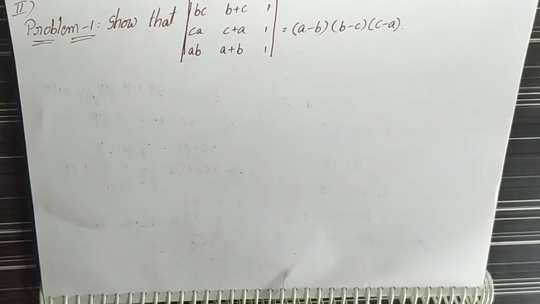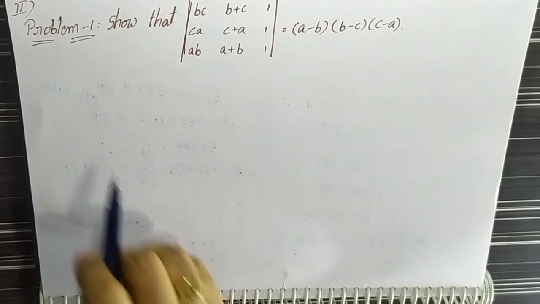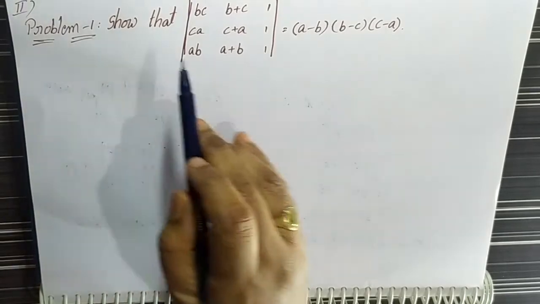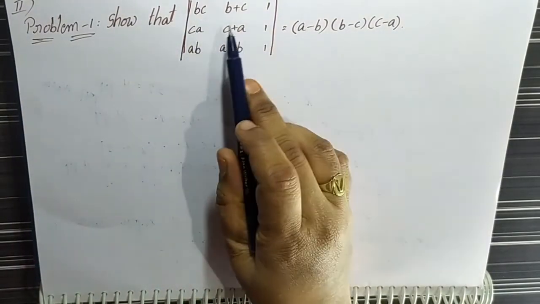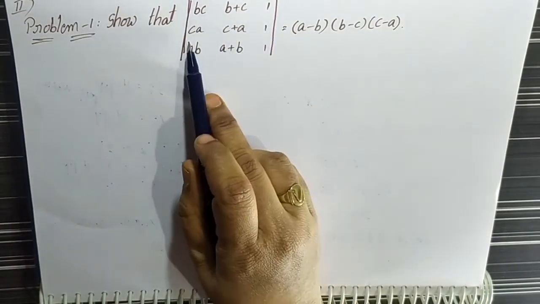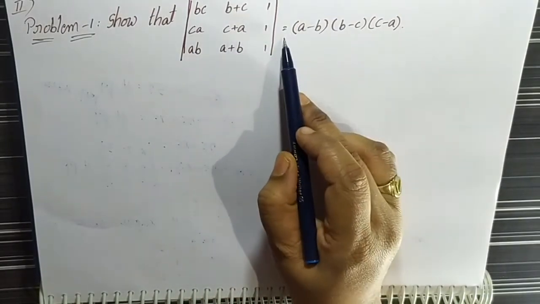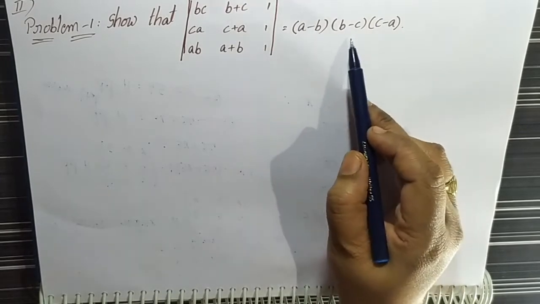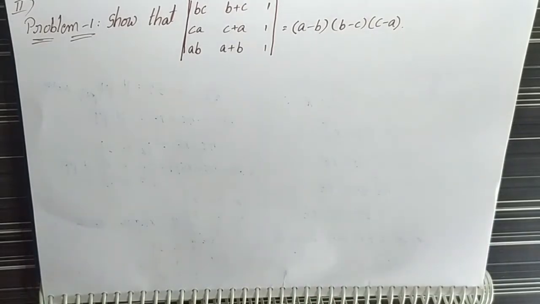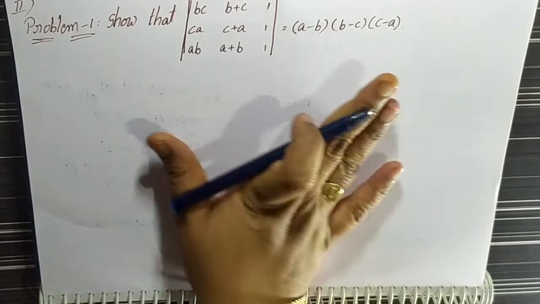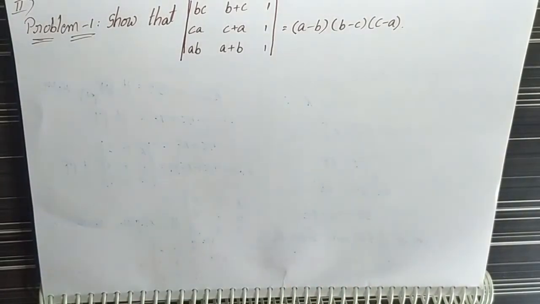Next, we will go to section 2 in the same exercise. In that, the first problem is: show that the determinant |BC, B+C, 1; CA, C+A, 1; AB, A+B, 1| is equal to (A-B)(B-C)(C-A). This is our given problem. In this problem, we have to show the result.